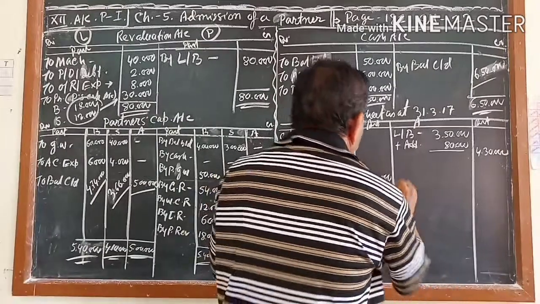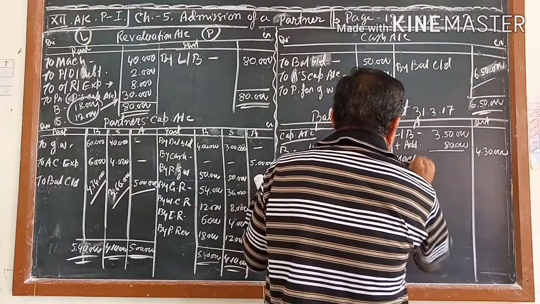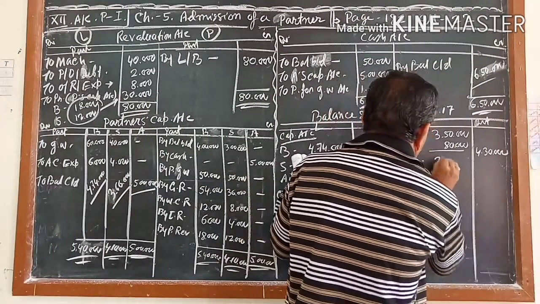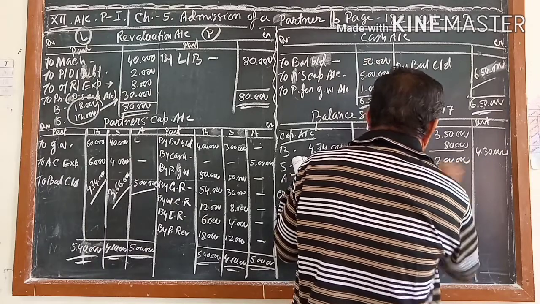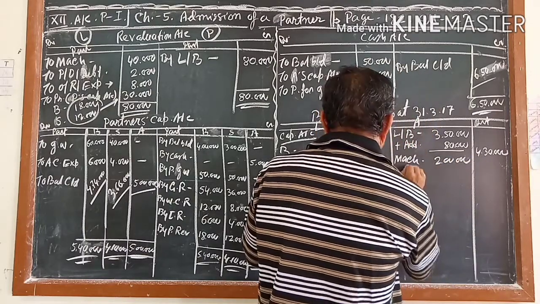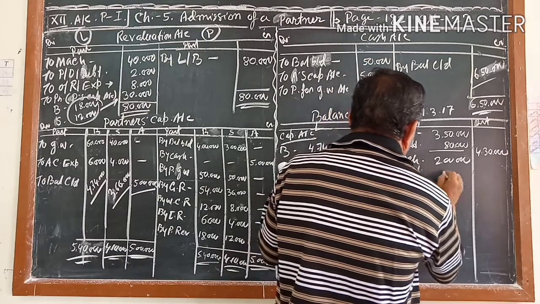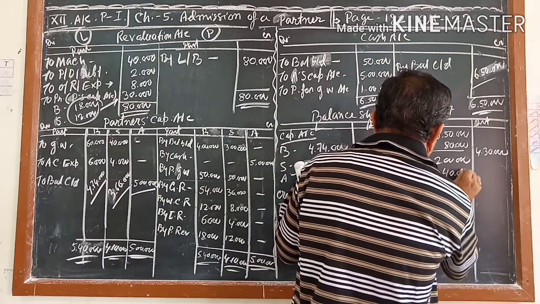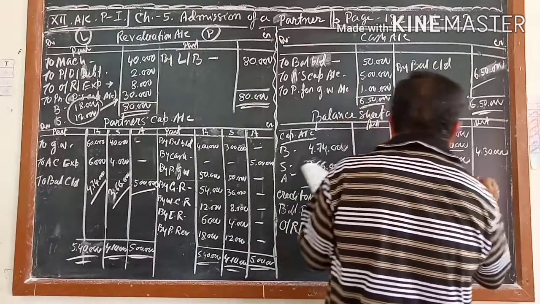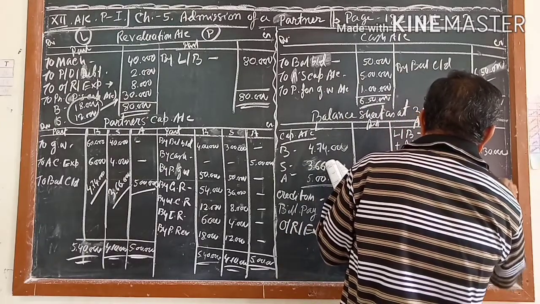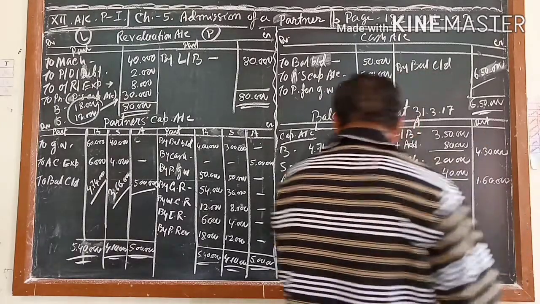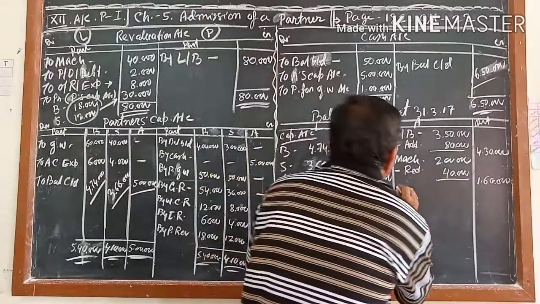Next comes machinery. In your balance, machinery was 2 and it was reduced by how much? 40,000. You write outside 1,60,000. Next you are getting debtors.